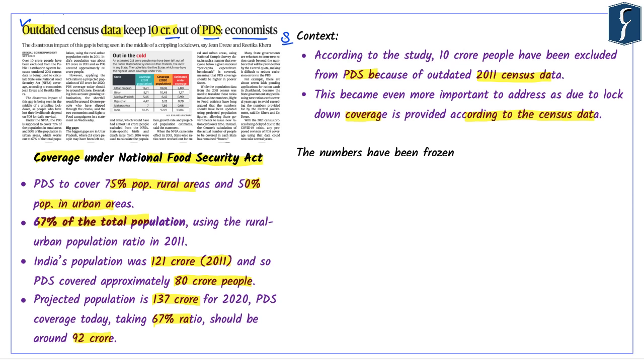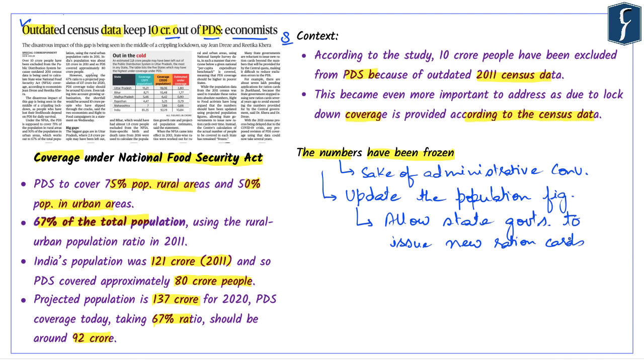Now, the point that the authors want to highlight is that these numbers in terms of population have now been frozen for the sake of administrative convenience. However, what is expected from the government is to update these numbers, thereby allowing the state governments to issue new ration cards over time. The author clearly points out that instead of this approach, the center's calculation of the actual number of people to be covered in each state has remained frozen, and this has resulted in the exclusion error in the PDS.